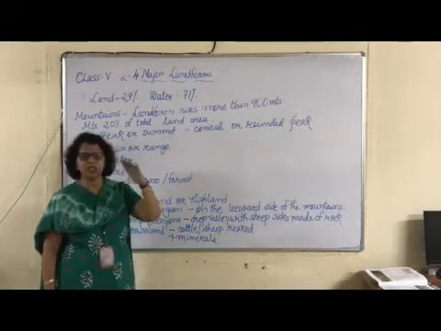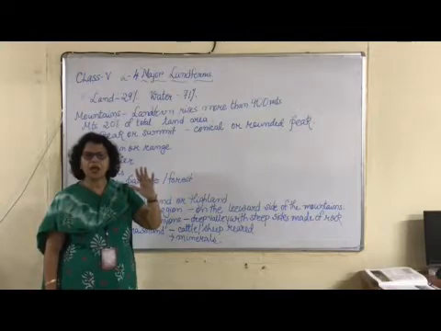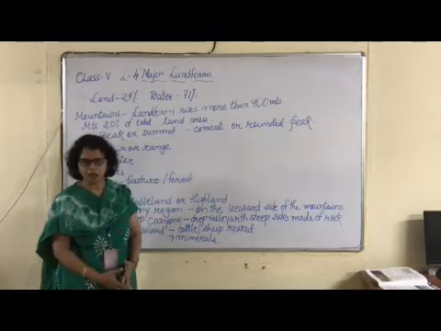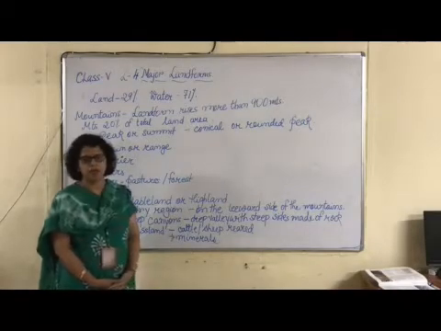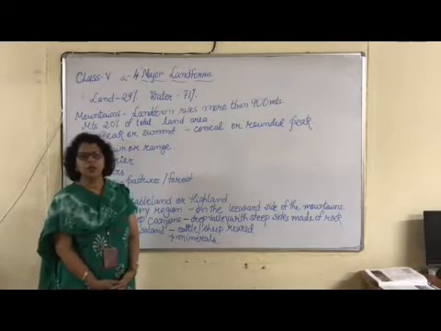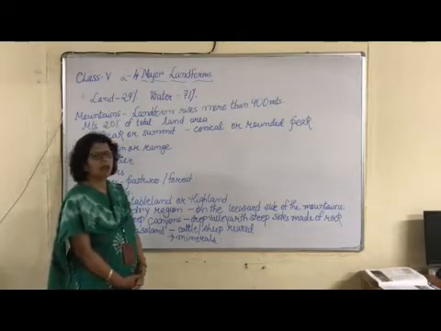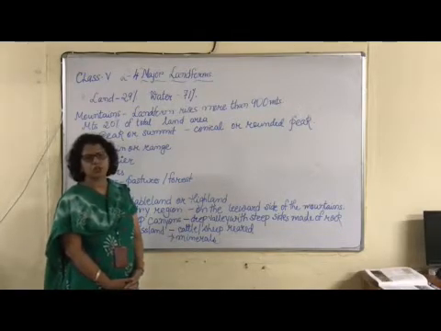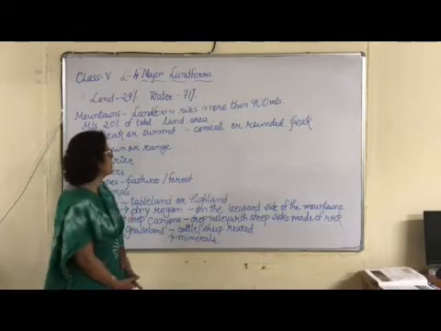The erosion has taken place, and so those mountain peaks are not as pointed as the Himalayas. So the Alps and Himalayas are some of the new fold mountains. We have the Aravalli and Appalachian mountains. They are a little older, old fold mountains.